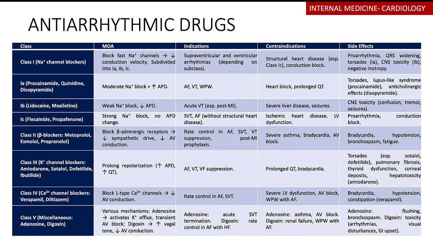I just want to talk a little bit about the antiarrhythmic drugs because this is a high-yield thing, especially for exams. So they're divided largely into 5 classes. Class 1 is for the sodium channel blockers. Class 2 is for beta blockers. Class 3 is for potassium channel blockers. Class 4 is for calcium channel blockers, and Class 5 is for miscellaneous or others.